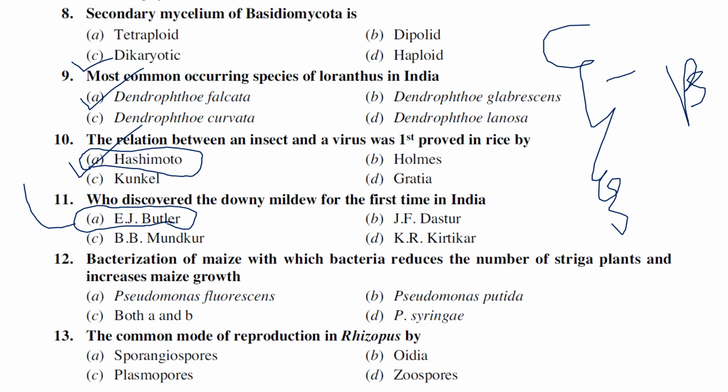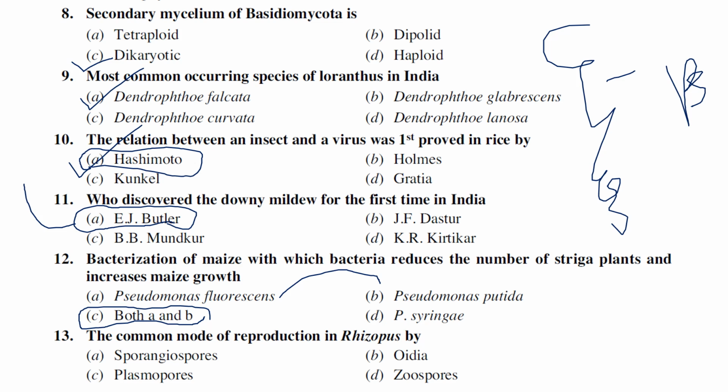Bacterialization of maize, with which bacteria reduces the number of Striga plants and increases maize growth? Pseudomonas fluorescens, Pseudomonas putida, and A and B, both. So if the seeds are coated or bacterialized with which of the following bacteria to reduce the Striga plant population? Generally Pseudomonas fluorescens and Pseudomonas putida are recommended to reduce the Striga population.